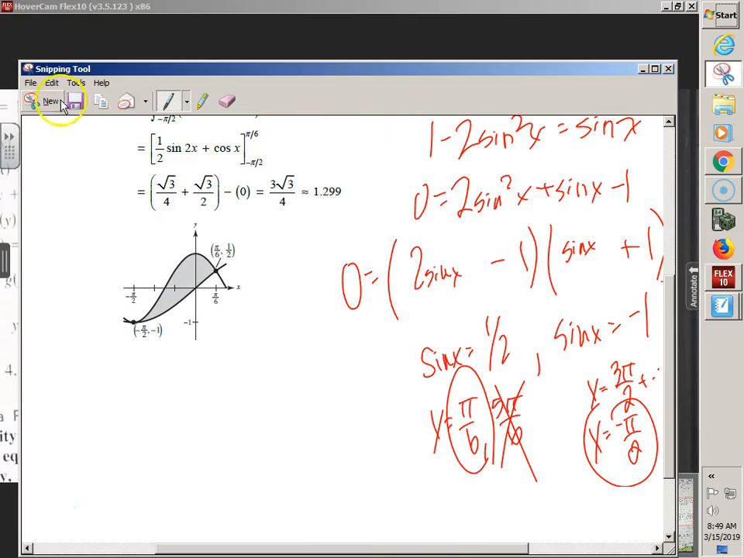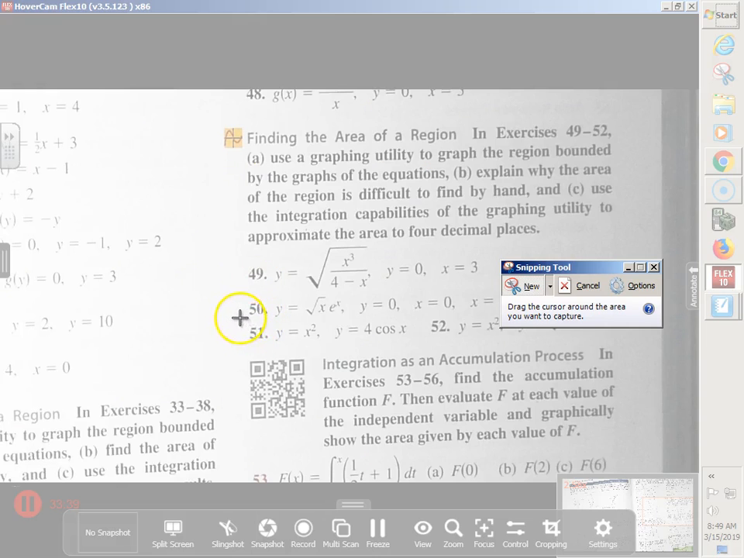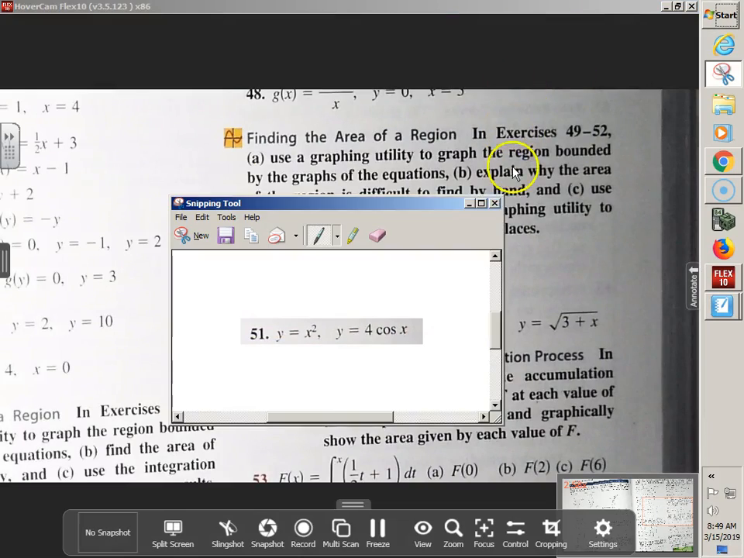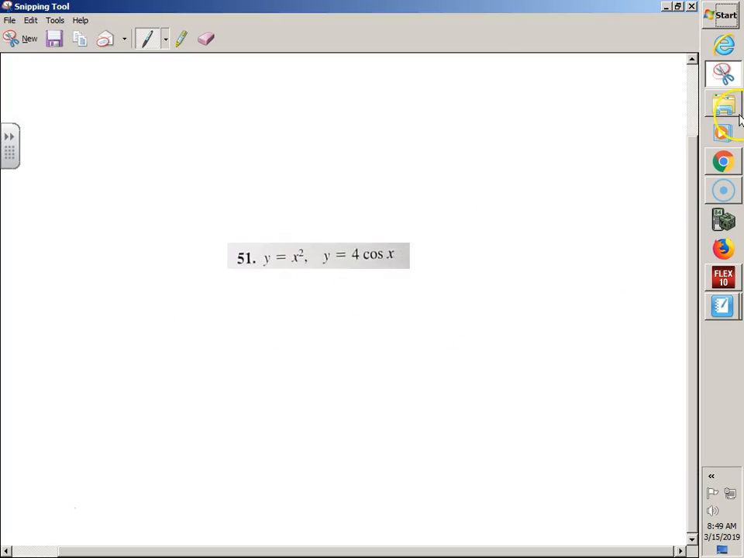So if we're allowed to use our graphing calculator on 51, I'm just going to take a picture of the problem. Did we have to solve by hand for the intersections of x squared equals 4 cosine x? Thank goodness, because there's no mathematical way to do that. When you put this into your graphing calculator and tried to graph it, if my graphing calculator was doing what it should on my computer, I would pull it up.